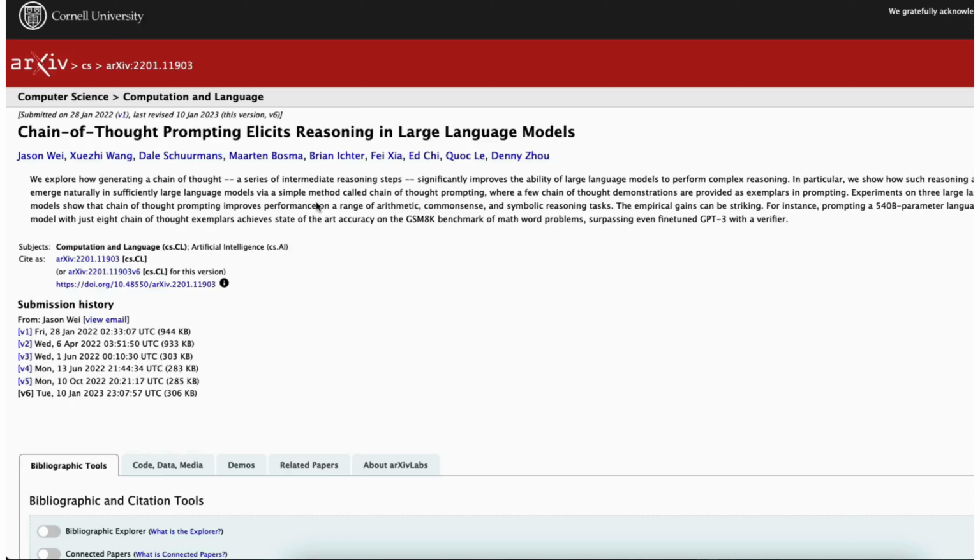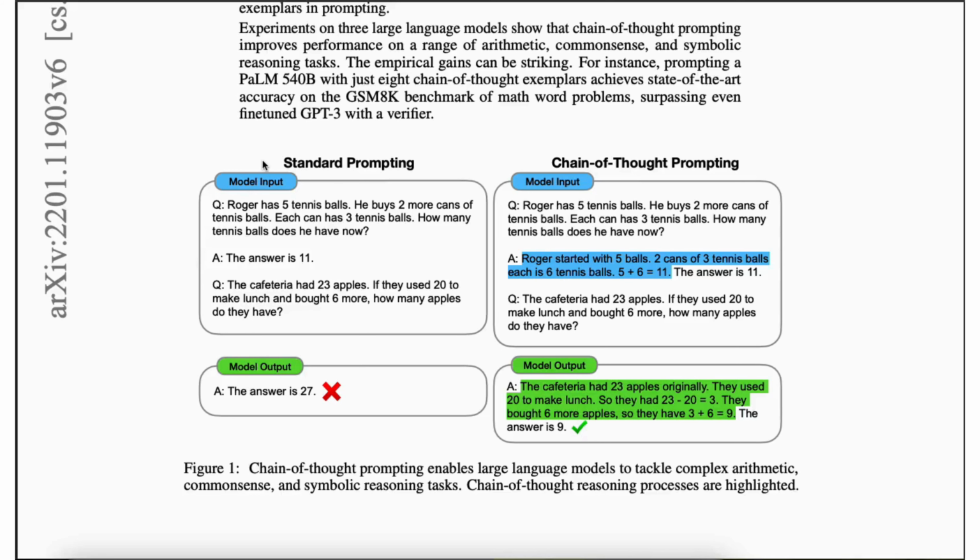In 2022, Jason Wei and the team released the breakthrough paper, Chain of Thought Prompting Elicits Reasoning in Large Language Models. The researchers showed that on grade school math, accuracy jumped from 18% to 58% purely by prompting the model to reason step by step. On the left, with standard prompting, the model jumps straight to an answer.